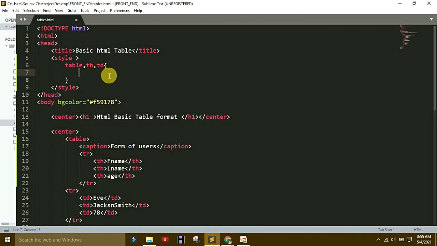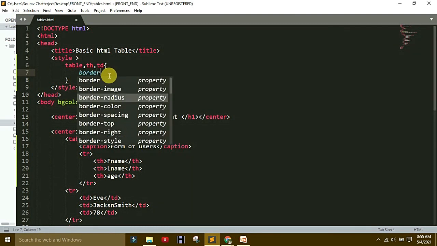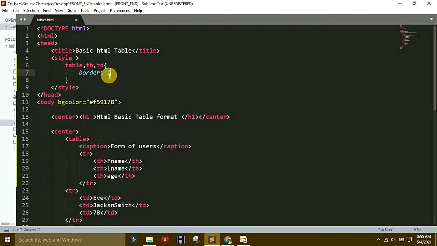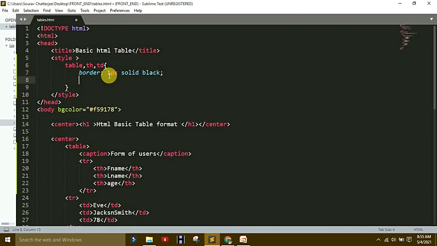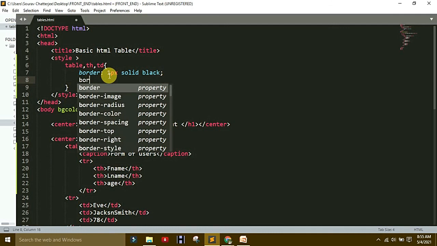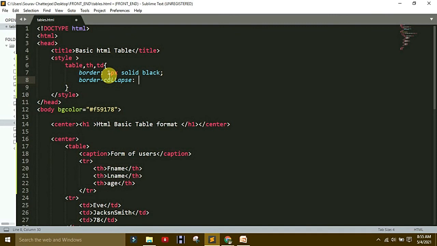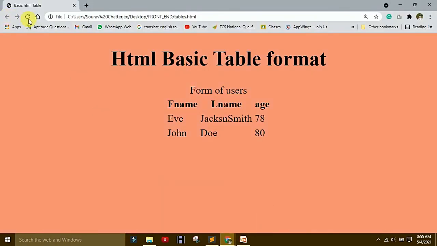Under table data you write border 1 pixel solid black. Then again border collapse. Border collapse in the sense use some space, or border spacing you can also use, no problem. Collapse, that is only write collapse. Then save it and again refresh it.